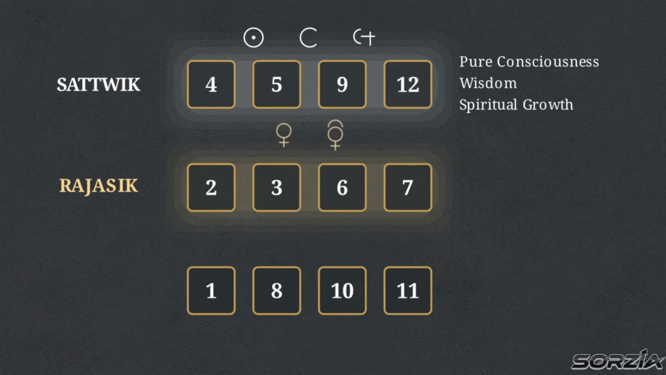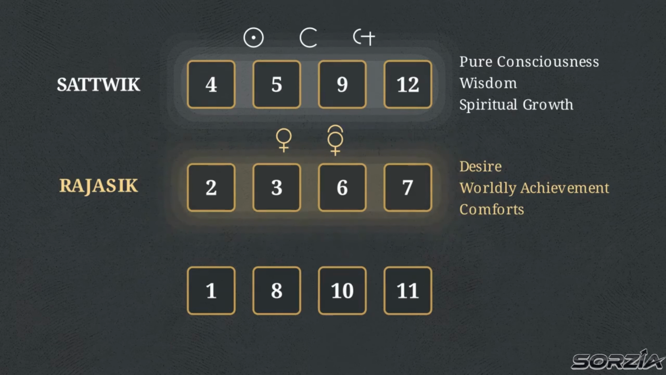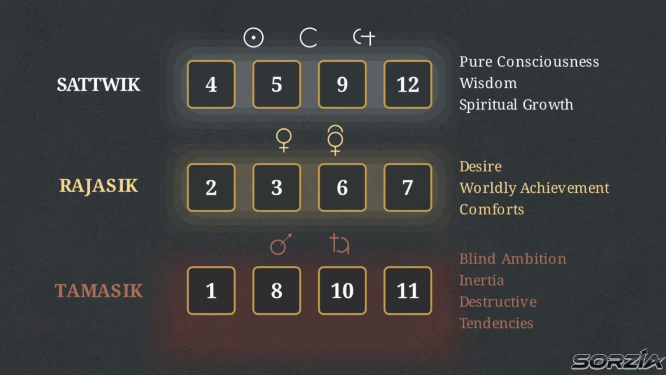The middle tier contains the Rajasik signs, 2, 3, 6, and 7. Ruled by Venus and Mercury, these signs are driven by desire, worldly achievement, and the acquisition of comforts. The bottom tier represents the Tamasik signs, 1, 8, 10, and 11. Dictated by Mars and Saturn, this frequency is associated with blind ambition, inertia, and destructive tendencies.